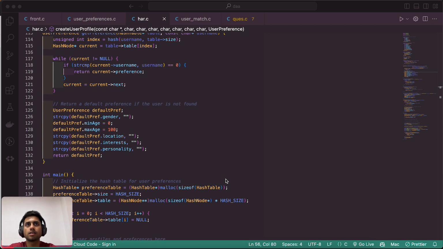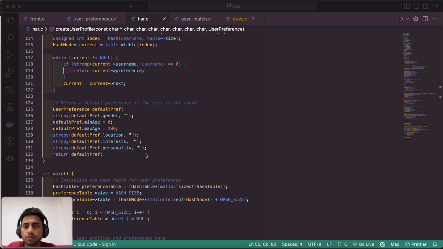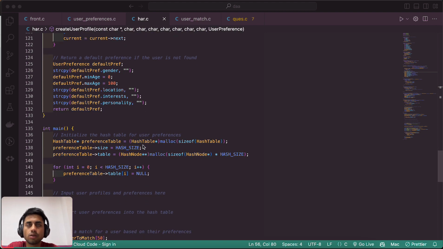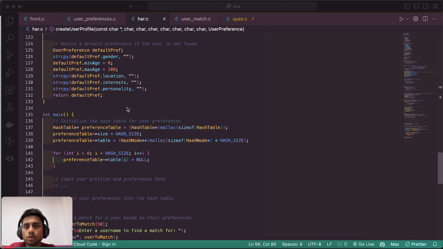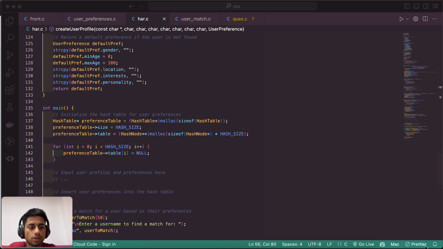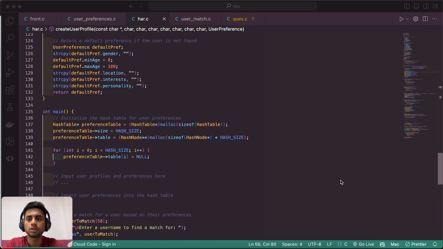Say I want the user preference for Mohan, as I entered one user named Mohan. If I want his preference and there is no match for him in the whole table, it shows there is none. Option interest means 000. It shows the default value, which is the nearest matching. It shows the gender, minimum age, maximum age, location. If no user is found or there is no matching profile, it shows the default values.